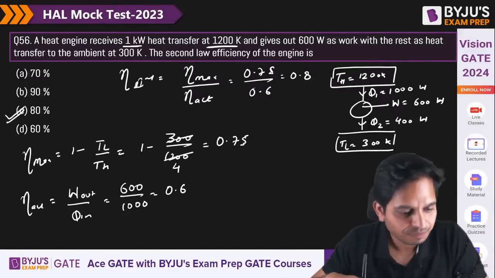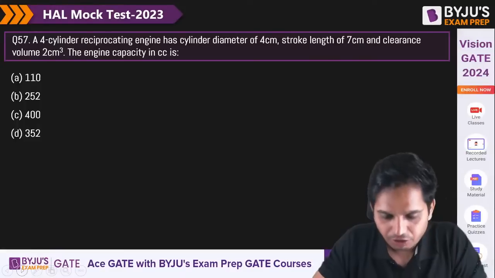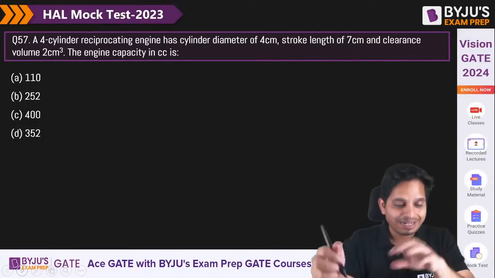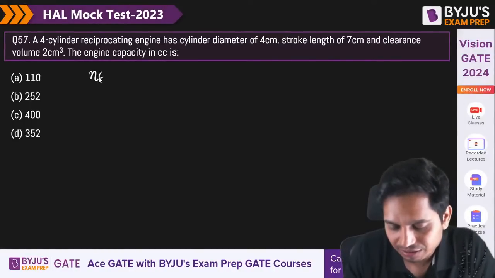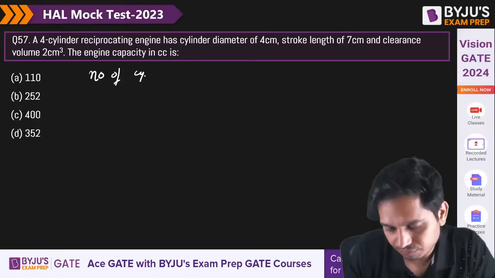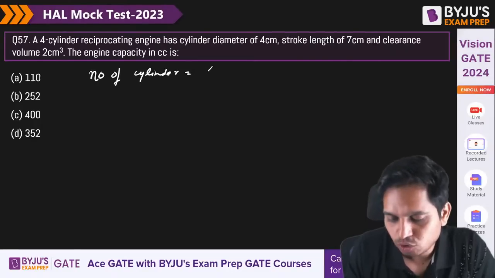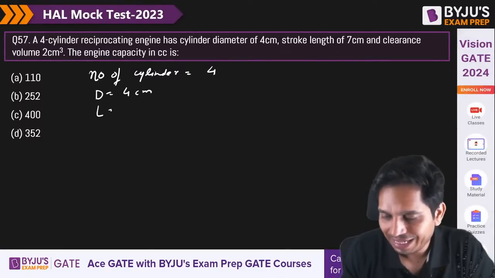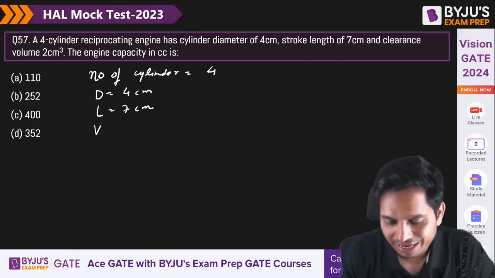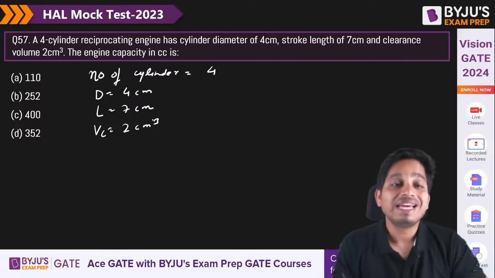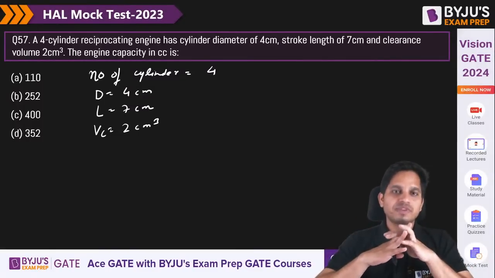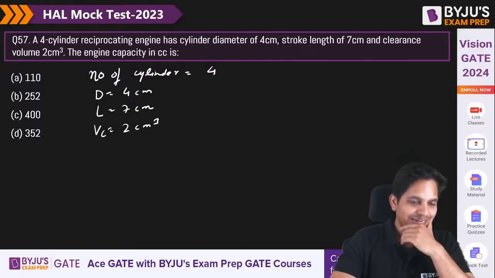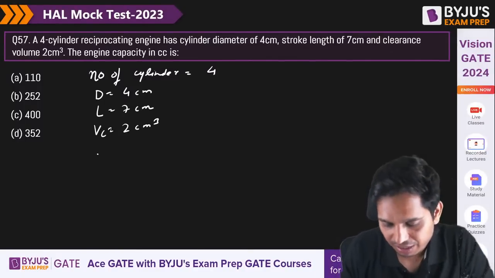Let's move ahead. 57. Engine capacity you need to calculate. You have a 4 cylinder engine, that means the number of cylinders is equal to 4. Diameter bore is given as 4 centimeter, length is given as 7 centimeter, and clearance volume is 2 centimeter cube. Engine capacity I need to find out. Very simple. Tell me what is the answer.